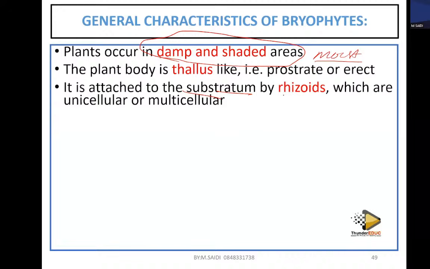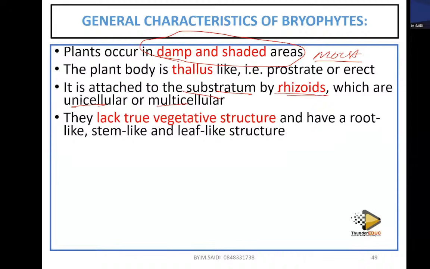So by the rhizoids, they carry out anchorage. The rhizoids are unicellular, meaning they are single cells, though some of them are multicellular. And they lack a true vegetative structure and have root-like structures. You see, root-like, stem-like, leaf-like. This dash means that they're not true roots, but they look like roots. They're not true stems, but they look like stems. They're not true leaves, but they look like leaves.